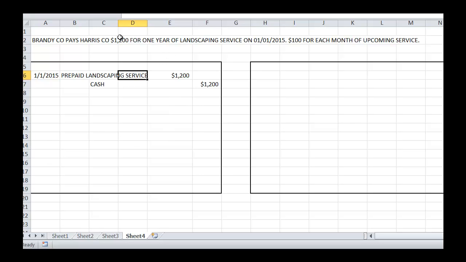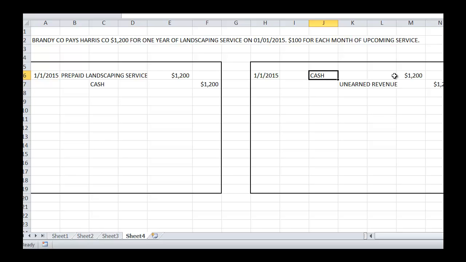So Harris Company owes Brandy Company landscaping services. So from Harris Company's perspective, now remember, Brandy Company wouldn't know exactly what journal entries are being recorded by Harris Company, but we're looking at it from both sides of the fence. So one person's prepaid expense is going to be another person's unearned revenue. So let's take a look at what an entry might look like from the perspective of Harris Company.